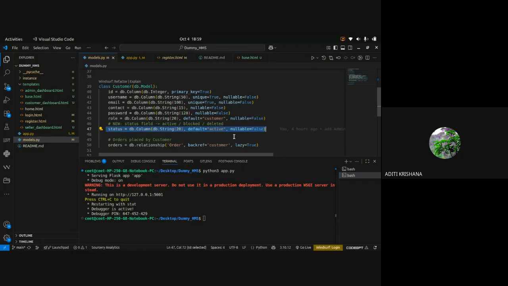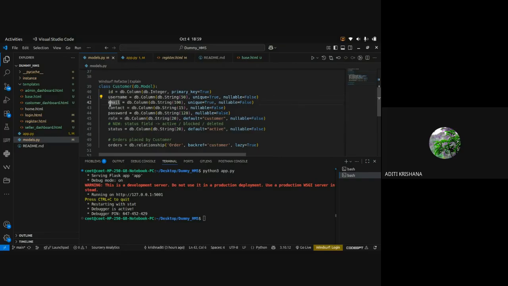Right now it hasn't been blacklisted or deleted, so that status is shown as active. Otherwise, it will show either blocked or deleted. So I don't have to fill this role or status, and the ID is going to be pre-filled.